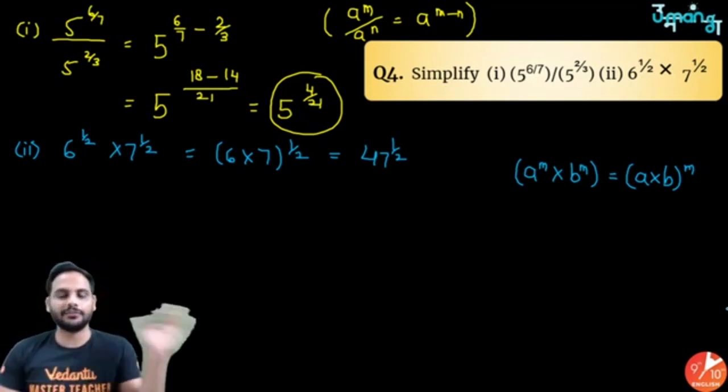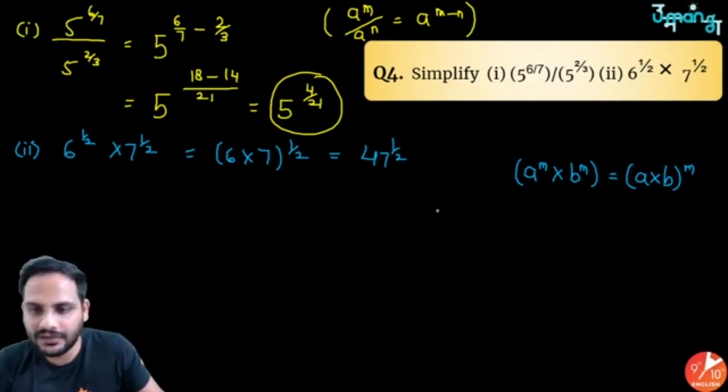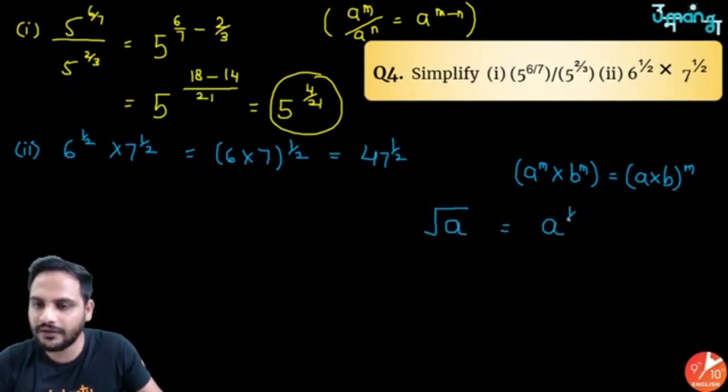One more thing which I want to tell you over here. Whenever I write square root, its meaning is a raised to the power half. If I write cube root, its meaning is power 1 by 3. If I write the fourth root, it will be power 1 by 4.